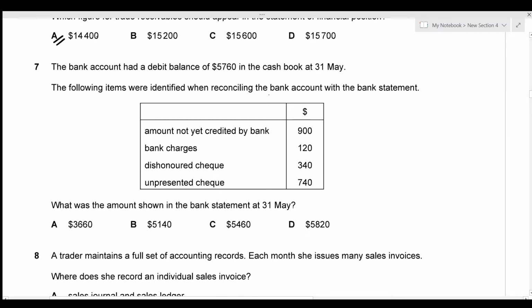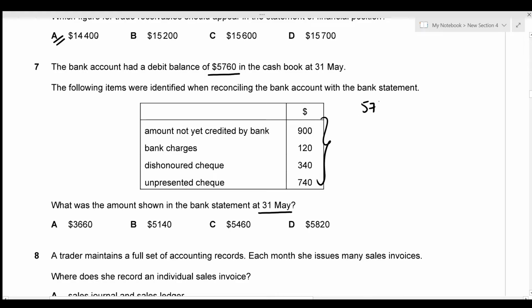The bank account had a debit balance of 5,760 in the cash book at 31st May. And we're given the items which were identified when reconciling the bank account with the bank statement. Now we need to figure out the actual amount shown in the bank statement at 31st May, which means that we need to adjust these four values.